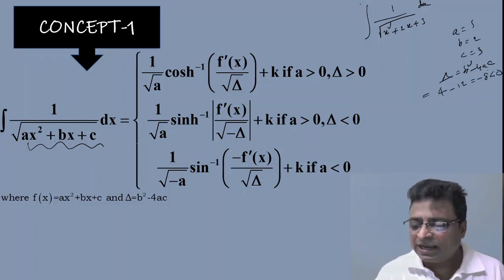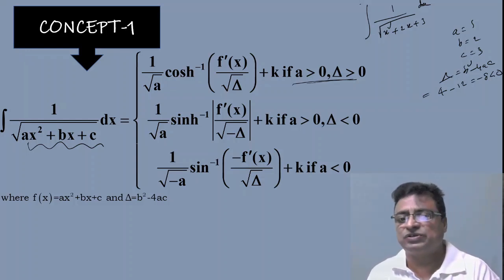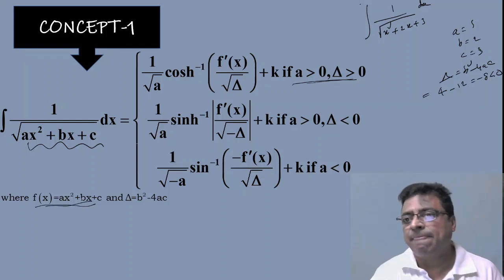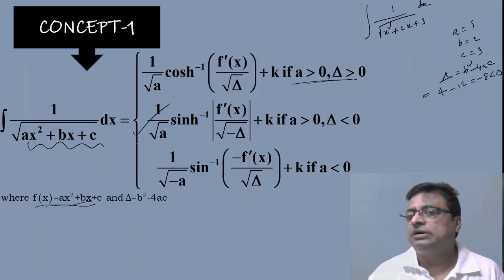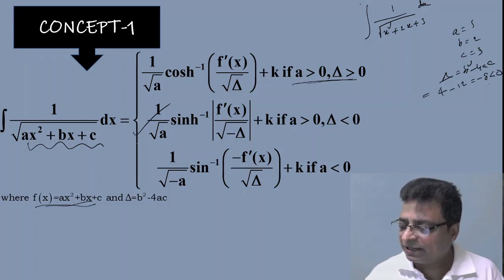When a is greater than 0 and delta is greater than 0, you write the answer as 1 by root a cos h inverse of f dash x by root delta. Here f dash x means the derivative of ax square plus bx plus c, because I have mentioned my f of x like this. If delta is less than 0 and a is greater than 0, this case comes under the second one. Since my delta is negative, minus 8, and a is positive, what could be the answer?